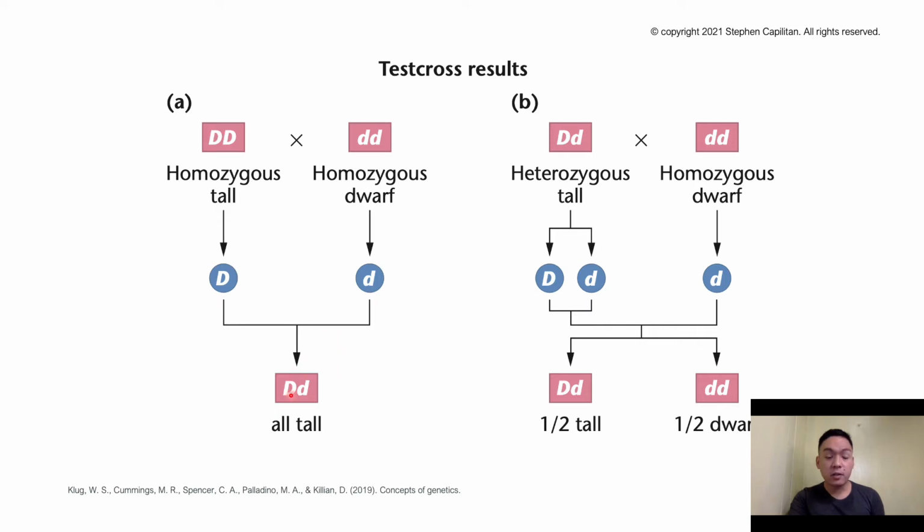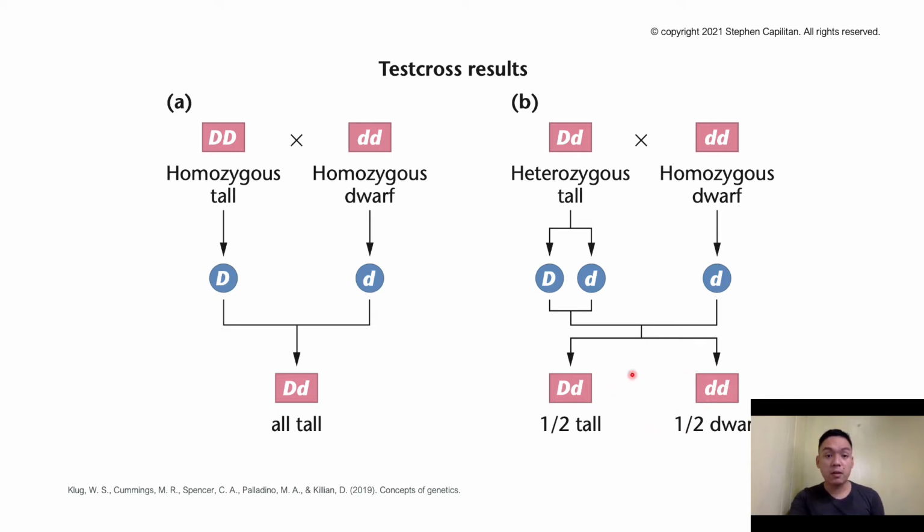Then the offspring are all tall. Now, since we are getting a heterozygous tall, it has two possible gametes at 50-50, either the big D or the small d, and we cross them with the small d. Now we're getting an F1 result where half are tall or heterozygous and half are dwarf.